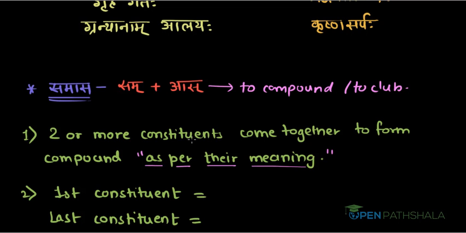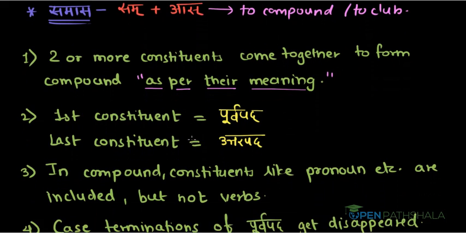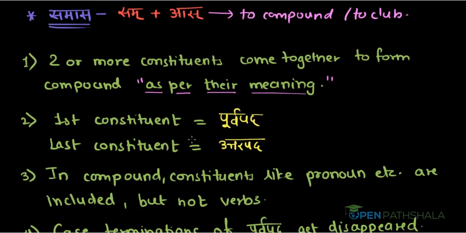Our next rule is the first constituent of a compound is called Purvapada, while the last constituent is called Uttarapada. Next rule is, in a compound, constituents like pronouns etc. are included but not verbs. So, in any compound, a verb will never be used.